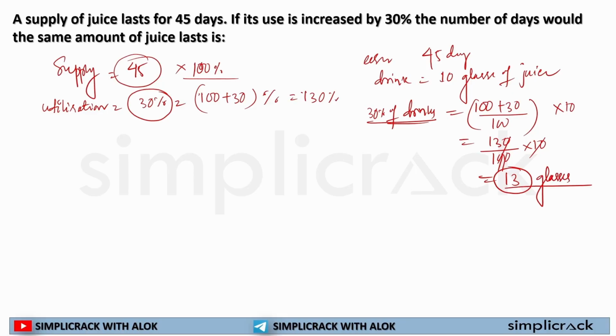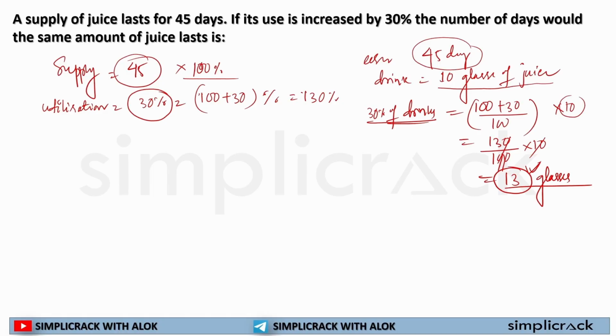See, you need to understand it this way, because this is how your foundation will get clear. Previously, you used to drink 10 glasses of juice and you had a supply for 45 days. Now you are drinking 30% more. That means my new value is 100 plus 30 divided by 100 into my old value. So now I am drinking 13 glasses of juice.